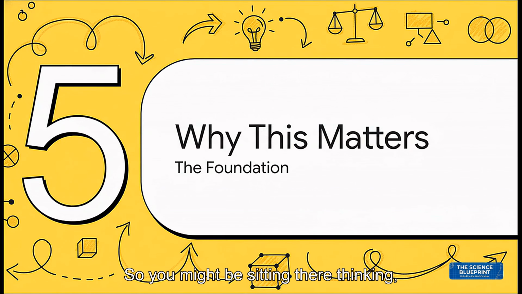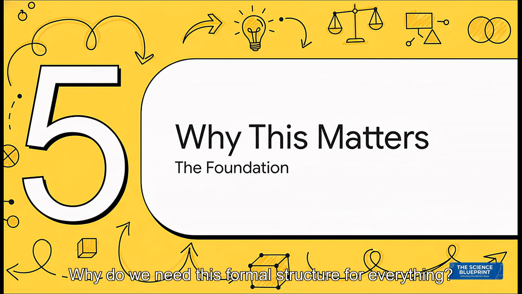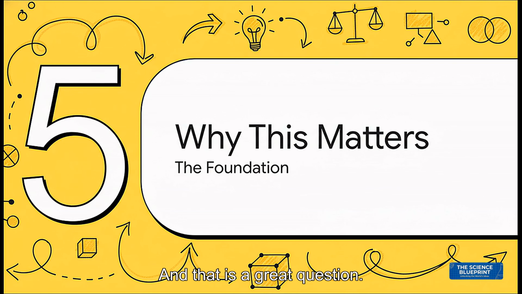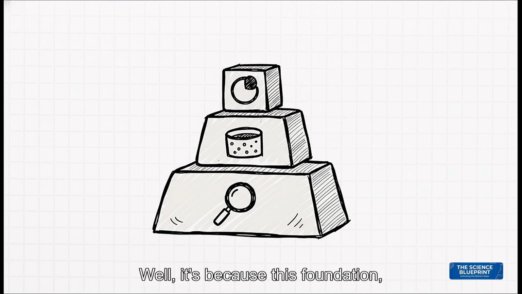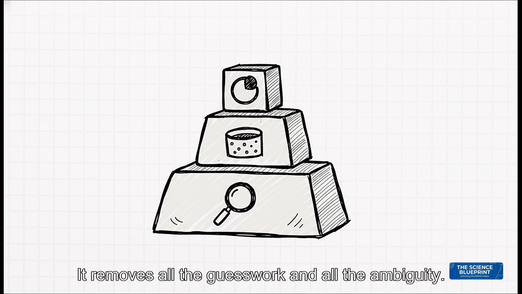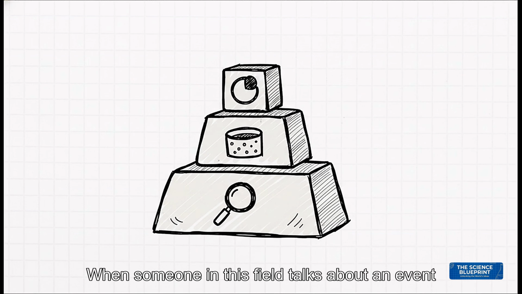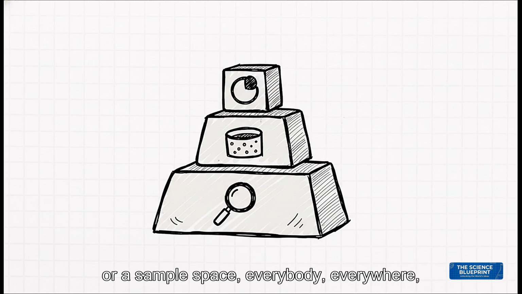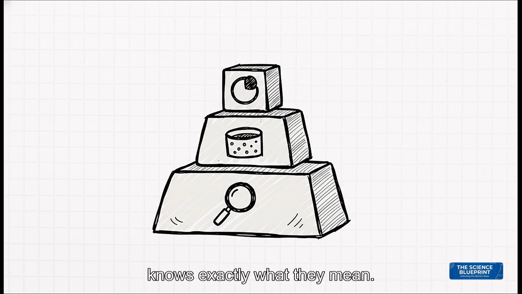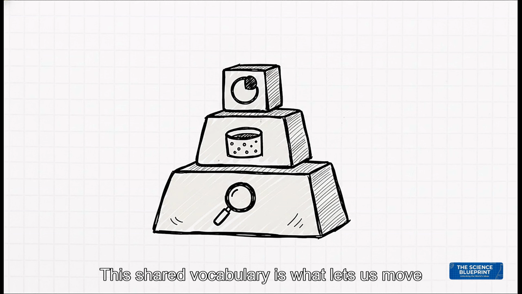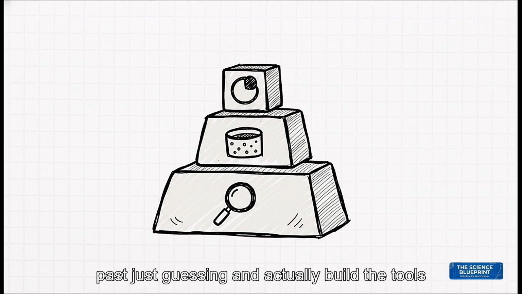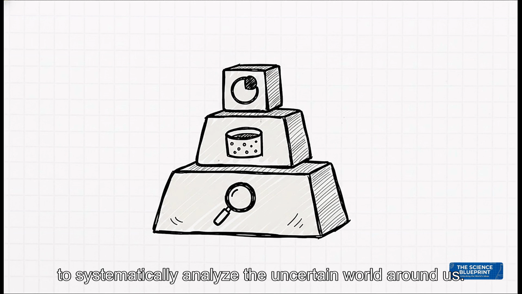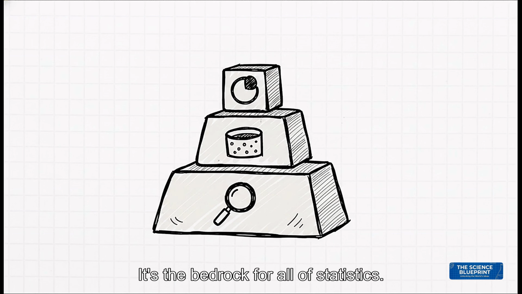So you might be sitting there thinking, okay, that's a whole lot of definitions. Why do we have to be so particular? Why do we need this formal structure for everything? And that is a great question. Well, it's because this foundation, this language, it's everything. It removes all the guesswork and all the ambiguity. When someone in this field talks about an event or a sample space, everybody, everywhere, knows exactly what they mean. This shared vocabulary is what lets us move past just guessing and actually build the tools to systematically analyze the uncertain world around us. It's the bedrock for all of statistics.